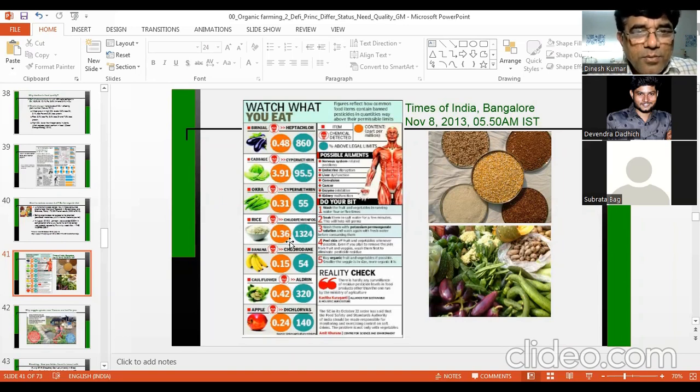Similarly, you see the case of rice. Chlorpyrifos, whatever it is, this pesticide or insecticide was 0.36 ppm, which was 1,324% higher than the permissible limit. So you can go through it. If such kinds of pesticides are entering our food, they will cause many diseases of our internal organs. They can affect our kidneys, lungs, heart, whatnot. And finally, you will have problems. You will have diseases. Health will be affected.